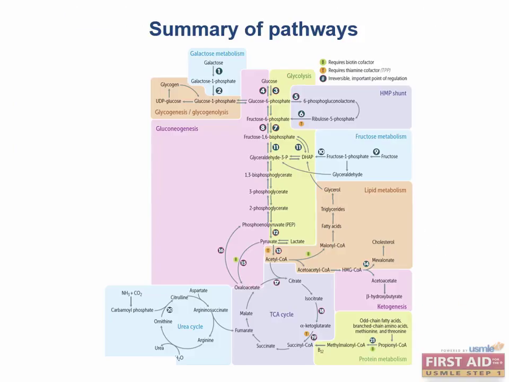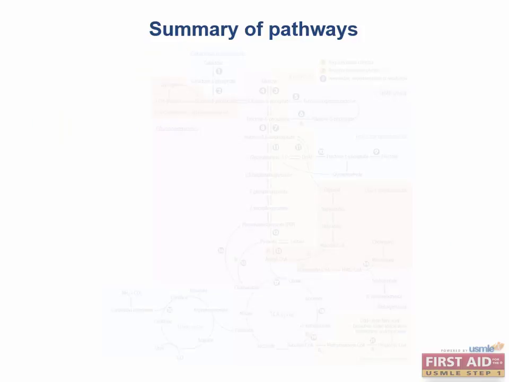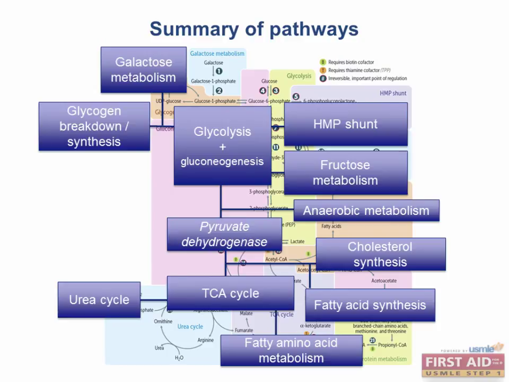If you're following along in the book, the summary of pathways diagram may seem a little bit intimidating, but it's meant to show you how all of the metabolic pathways that we're about to go over are interconnected. We simplify it here on the slide to make it a little easier to interpret. The take-home message from this is that carbohydrate metabolism is connected to protein metabolism, lipid metabolism, and even nucleic acid synthesis. In this figure, just recognize how everything is interrelated. We'll talk about each of these processes throughout our lecture today. Once you feel comfortable with the various smaller pathways that we'll discuss in the upcoming slides, it'll be helpful to look back here and see how it all fits together.